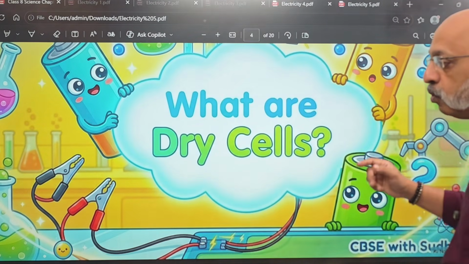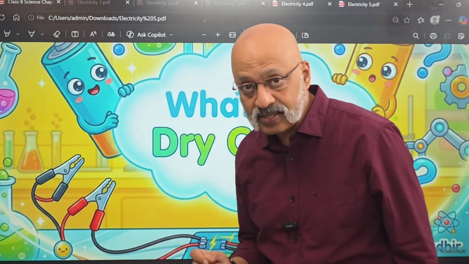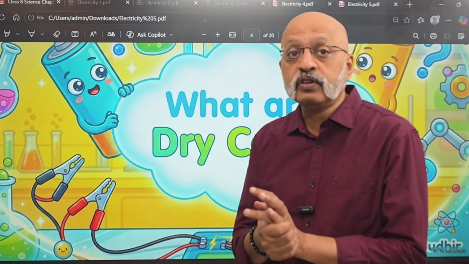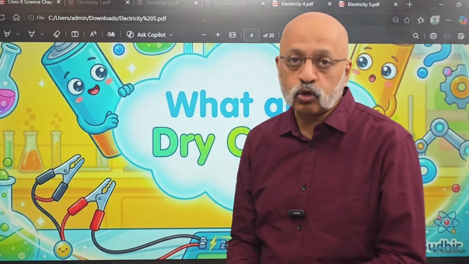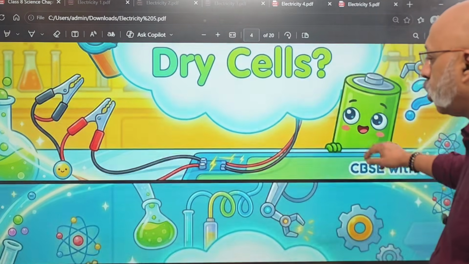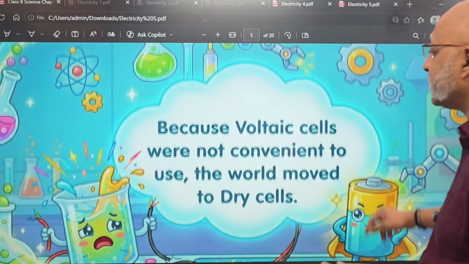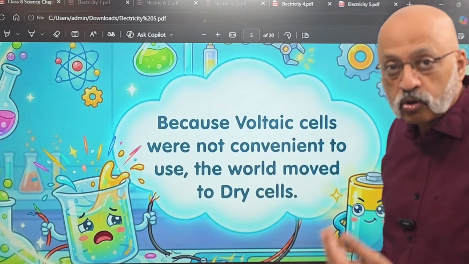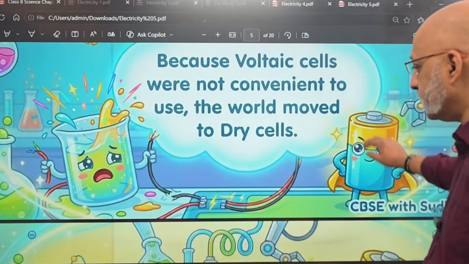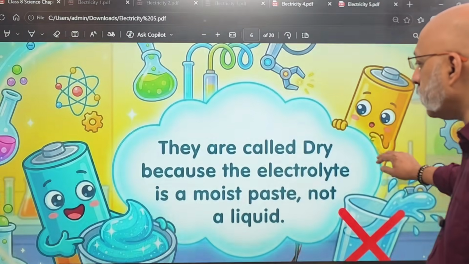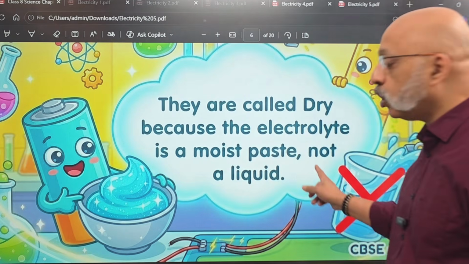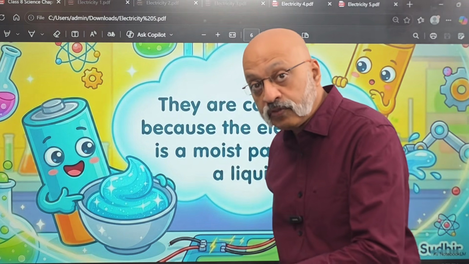So next we move to what are dry cells. Okay, we have studied till the electrolyte, but it was obviously not something which you could have used. You cannot carry the liquid electrolyte everywhere. So that's where the dry cells got invented. Because voltaic cells were not convenient to use or to transport or to carry, the world moved to the dry cells. Now, they are called dry cells because the electrolyte is a moist paste, not a liquid.